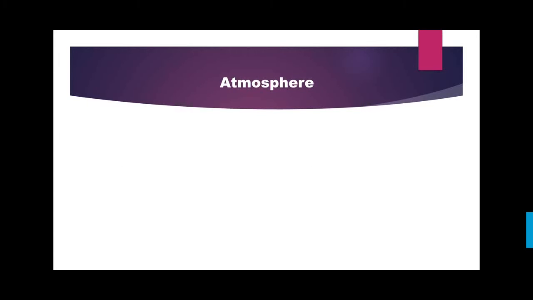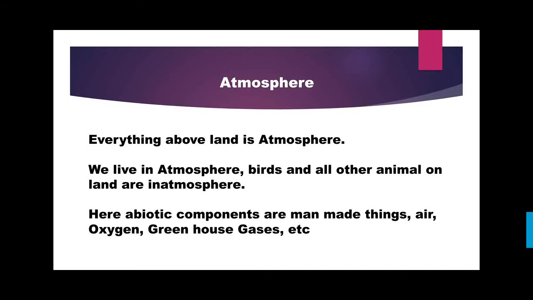Now is your atmosphere. Everything above the land is atmosphere. The air we breathe in is a part of atmosphere. We live in the atmosphere. All the living things and non-living things which reside above the land or above the sea level all come under the atmosphere. So as I have given here, birds and all other animals which are in atmosphere, these are the biotic things.